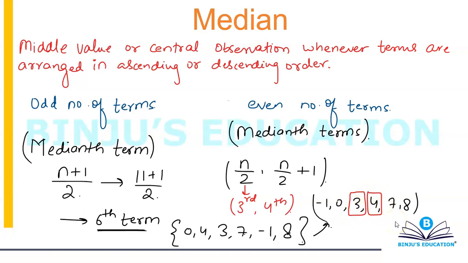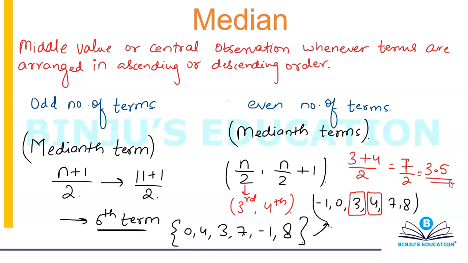So you're going to take the average of the values of these two terms. So this will basically become 7 divided by 2, and that will be equal to 3.5.